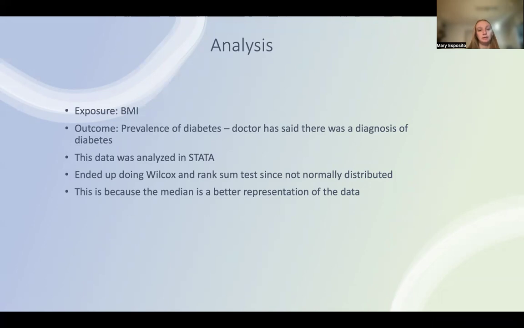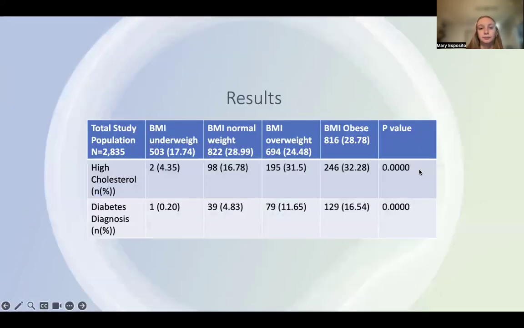And this is because when data is not normally distributed, the median is a better representation of the data versus the mean. So for results, we're mainly looking at the diabetes diagnosis compared to all the categories of BMI: underweight, normal weight, overweight, and obese. And it was found that, as you can see, as you go higher in the categories towards obesity, there is a higher amount of those diagnosed with diabetes, and the p-value was found to be statistically significant.